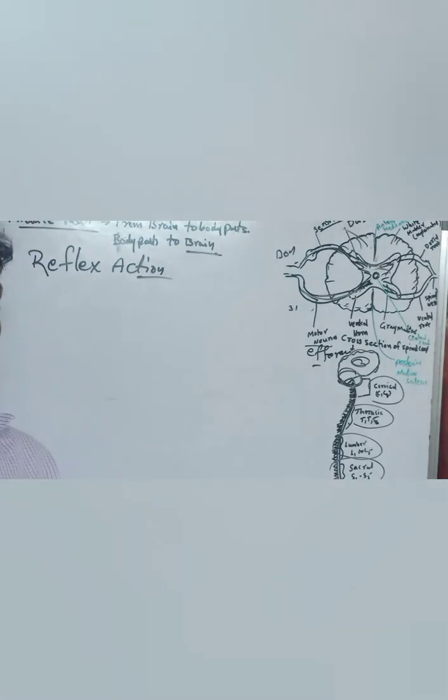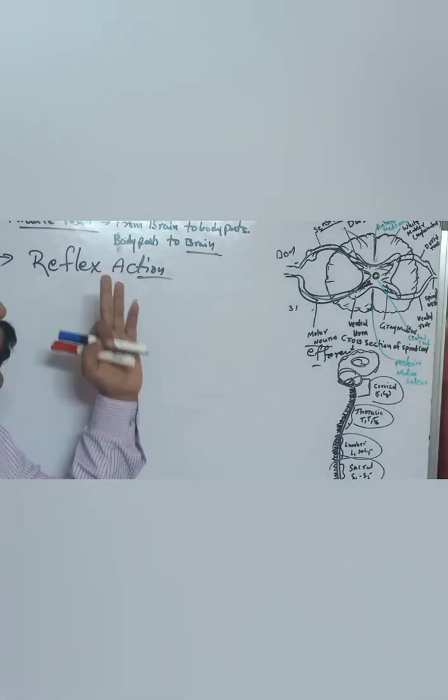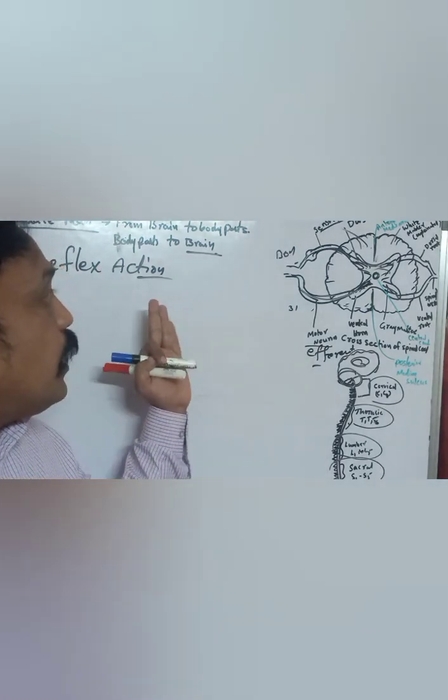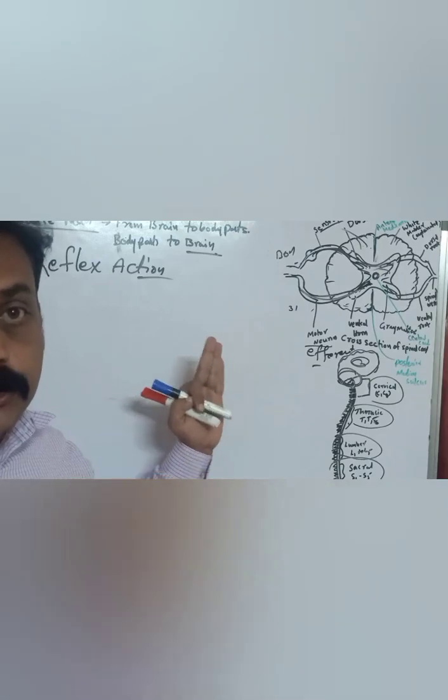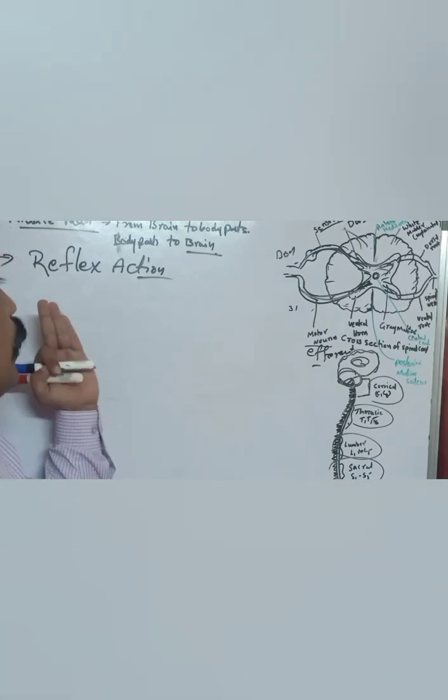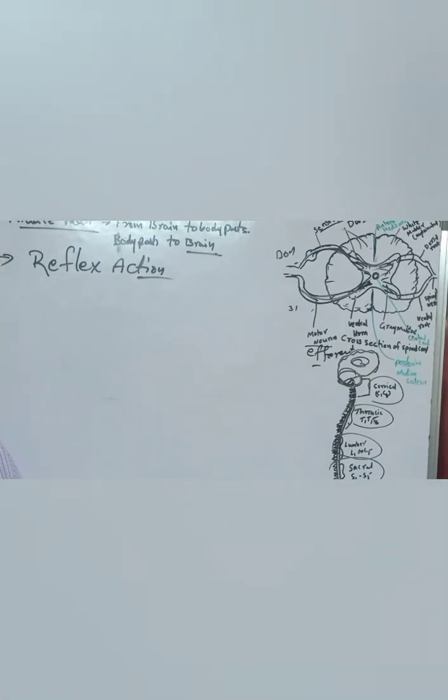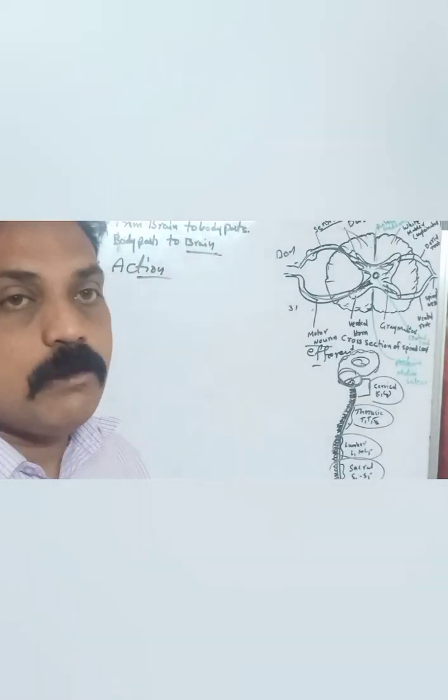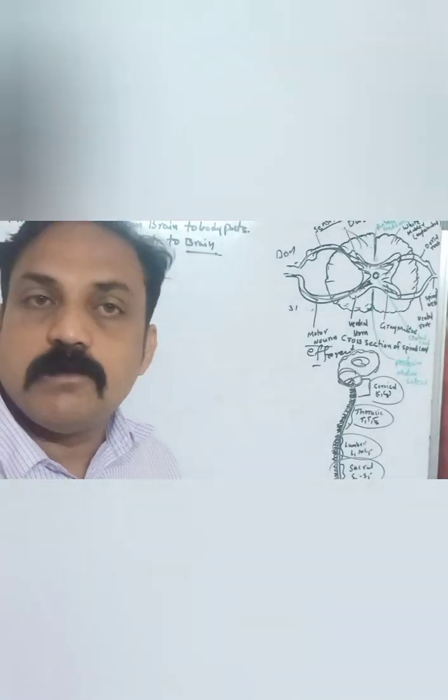So what are the main functions of the spinal cord? The spinal cord gives us support and structure, and it passes messages from the brain to body parts and from body parts to the brain. Sometimes it also gives a response, acting as a reflex action. So we can call it a middleman, a very important part of our body. That is the spinal cord.